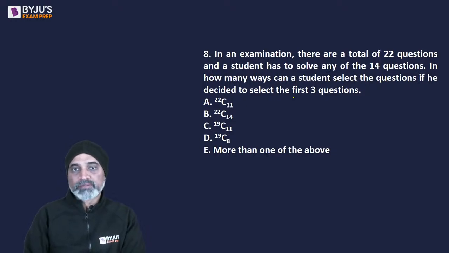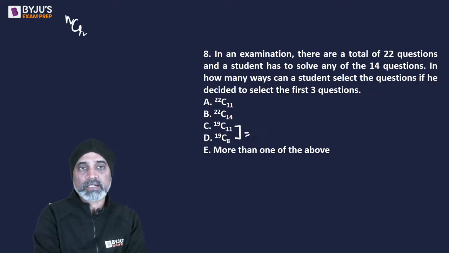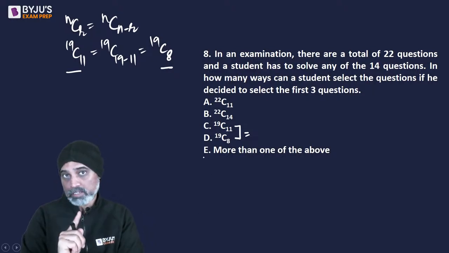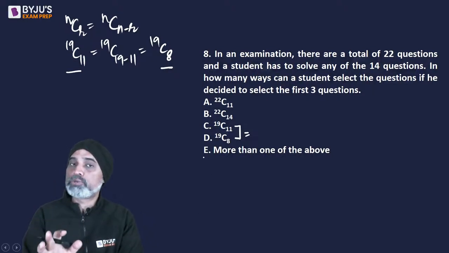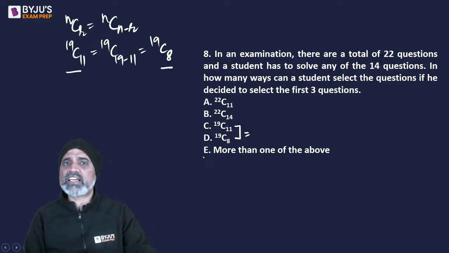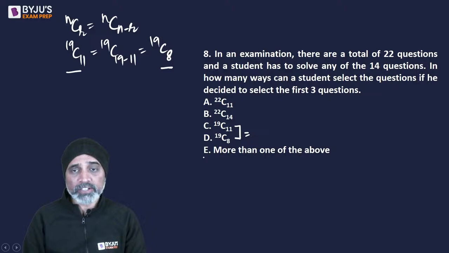अभी अगर आप ध्यान दोगे तो 19C11 and 19C8 they are same. दोनों सेम चीज है. NCR और NCN-R they are same. So 19C11, R being 11 is 19C11, 19 minus 11, which is 19C8. They are same. तो E option भी हो सकता है. Same is not true for 22C11 and 22C14. So we have to simply see if 19C8 is the answer or 19C11. दोनों में से एक आंसर अगर है तो दूसरा भी है, and E becomes the correct option.